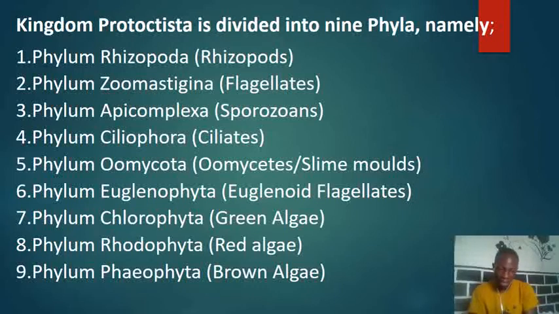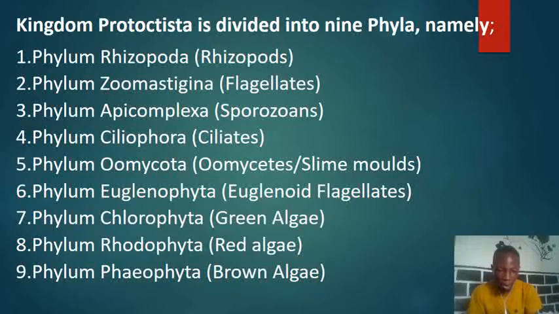Then we have number 6, phylum Euglenophyta. We call them euglenoid flagellates. Then we have phylum Chlorophyta. So remember chlorophyll. These ones are the green algae.